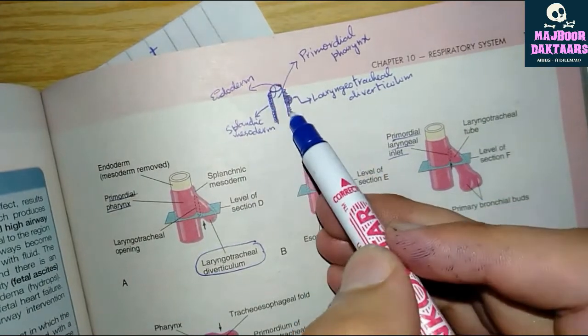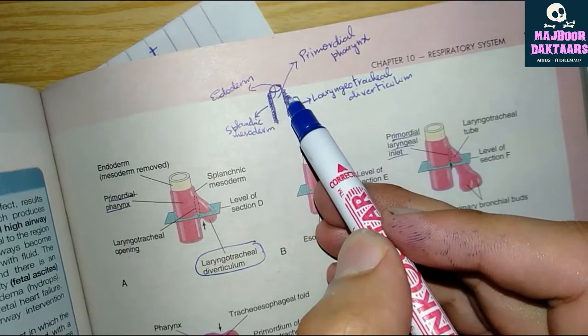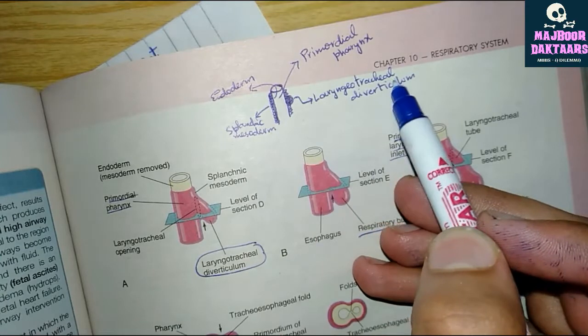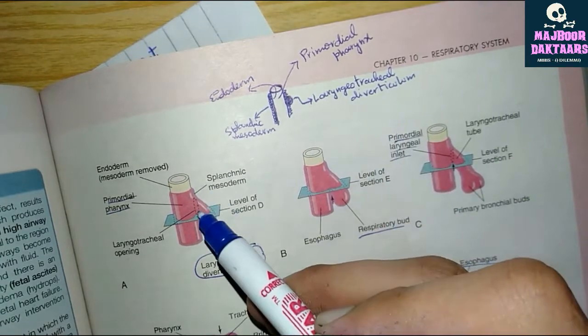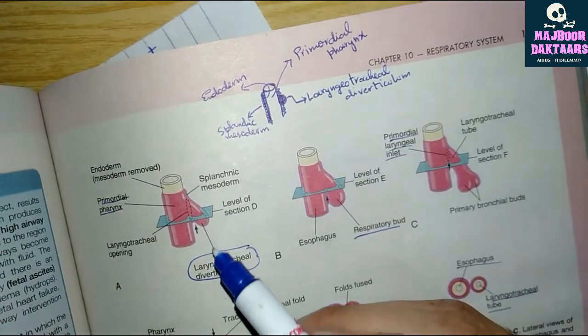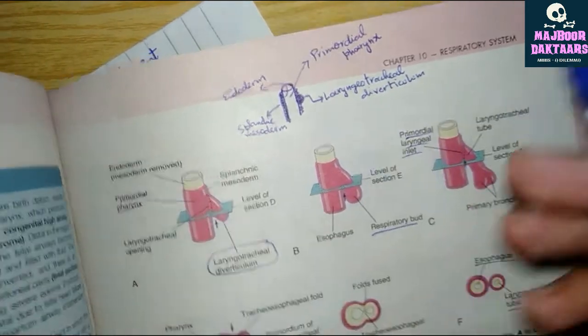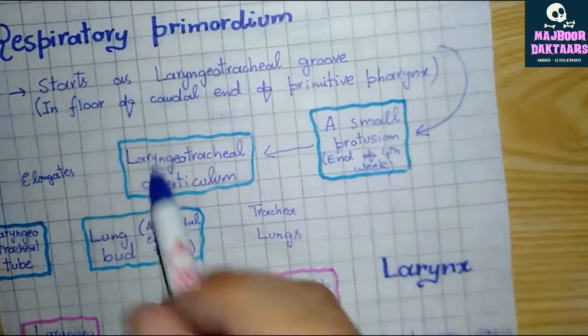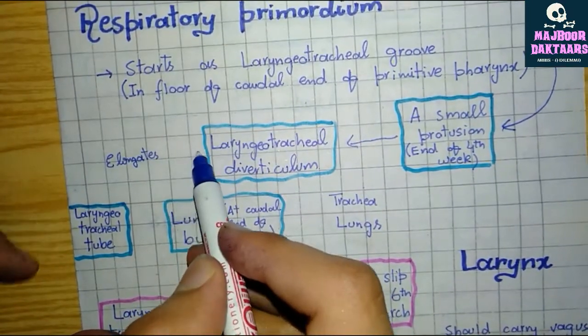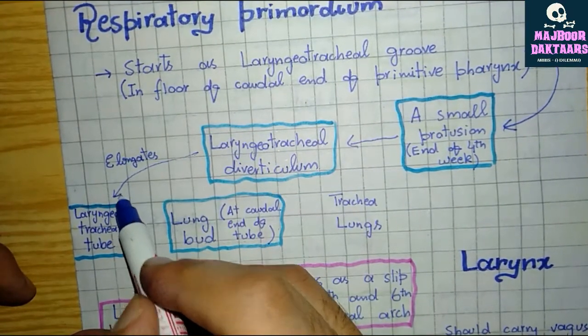This is the primitive pharynx. It forms a diverticulum known as laryngeotracheal diverticulum, which elongates to form the laryngeotracheal tube.